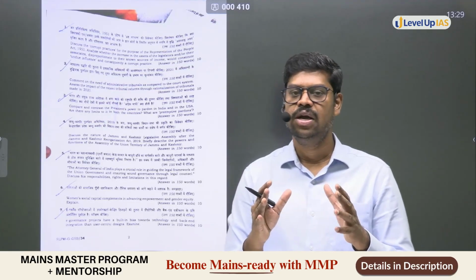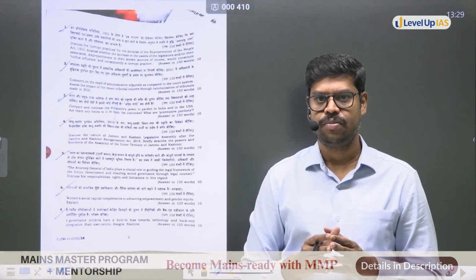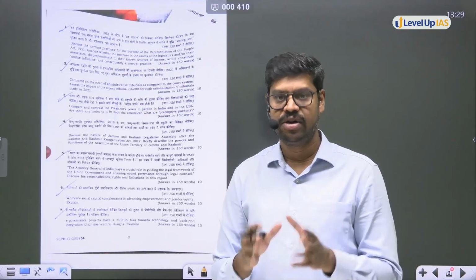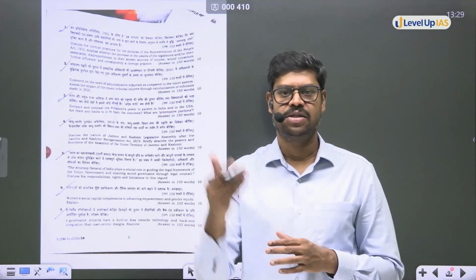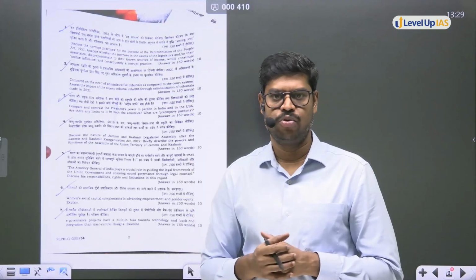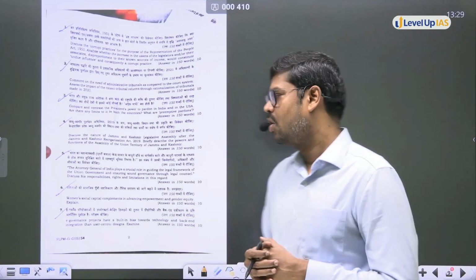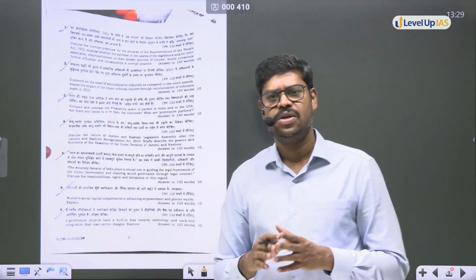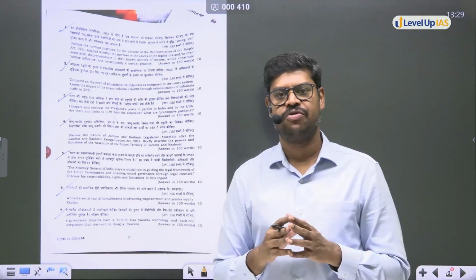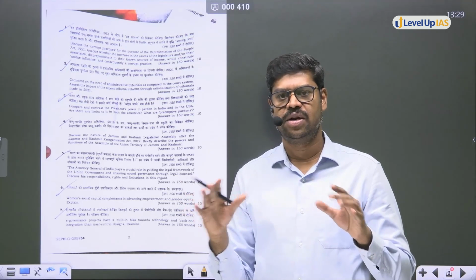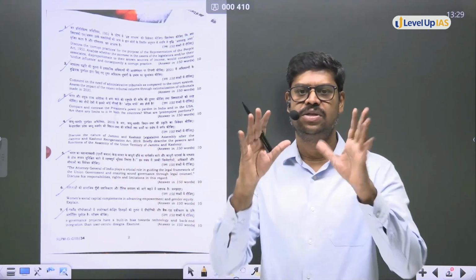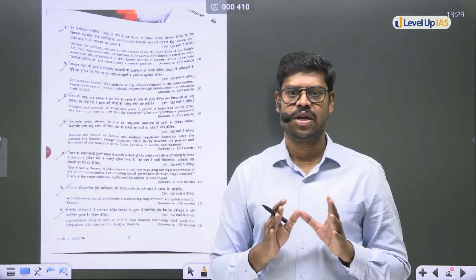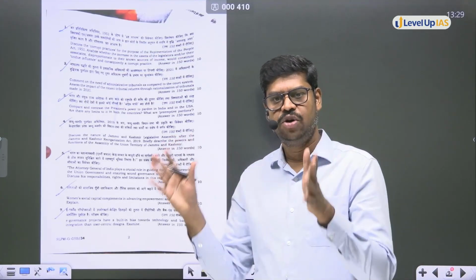So polity forms a very important area. But to score well, students should also focus on other areas like social justice and governance in addition to IR, so that your marks can increase up to 125 or probably you can cross that also. All right. Now, how the questions have been asked. My first impression is that UPSC has always been doing this: they try to spread the questions across the different topics given in the UPSC syllabus. Those who want to score well should check whether their preparation covers every topic given in the syllabus.